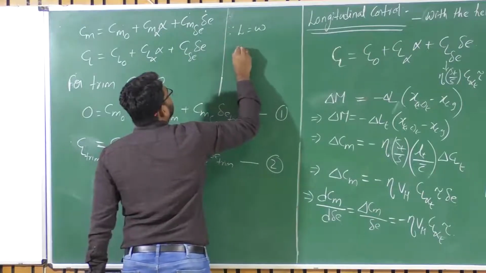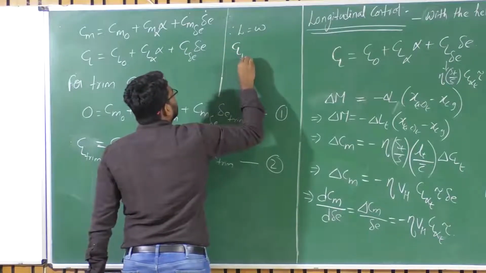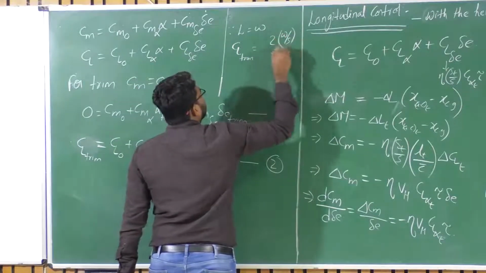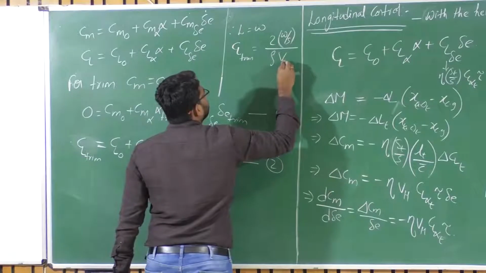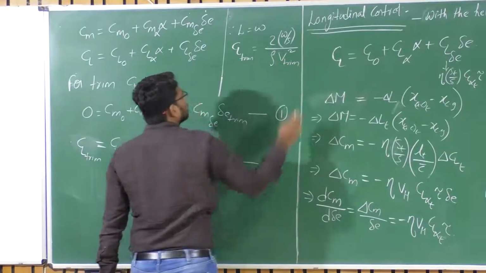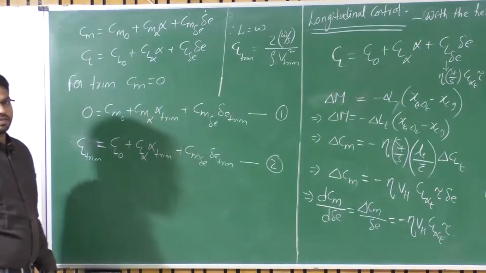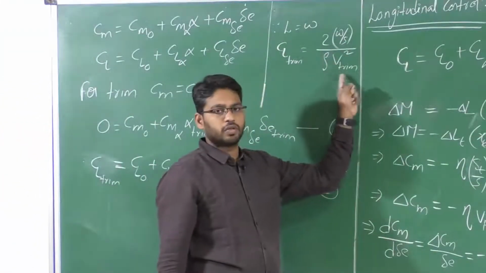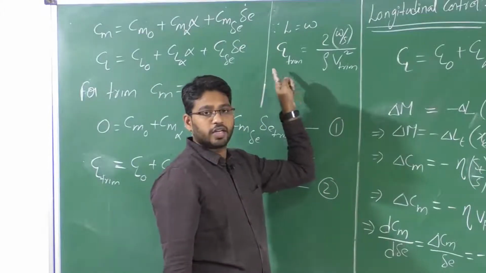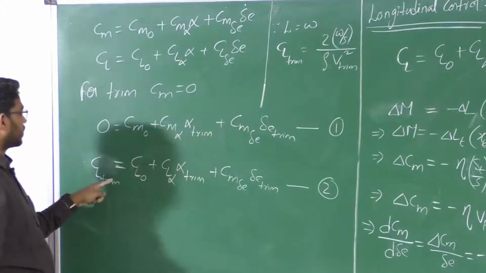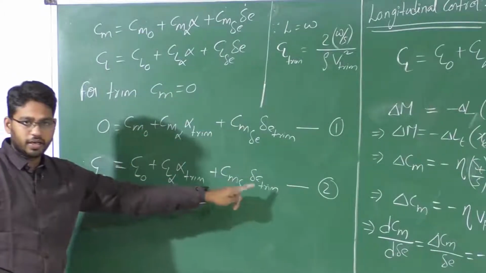Okay. So CL trim is equal to twice the wing loading upon rho times V infinity square, or V trim square, the velocity for that particular trim condition. So given the data about this and the flight velocity that you want to fly, you can find out the corresponding trim CL, lift coefficient, that you require. So for this lift coefficient, what should be the alpha trim and delta E trim?